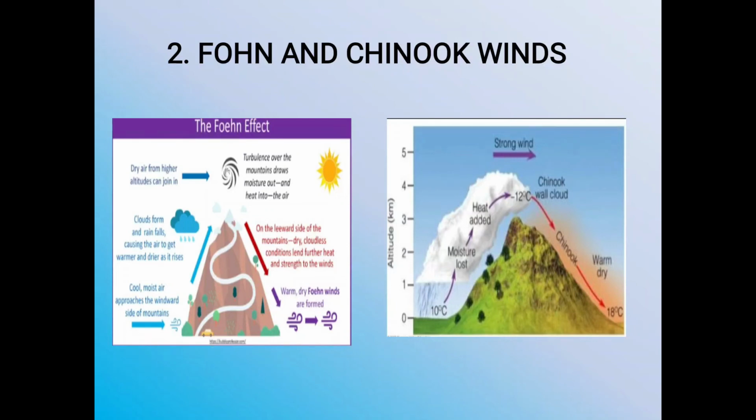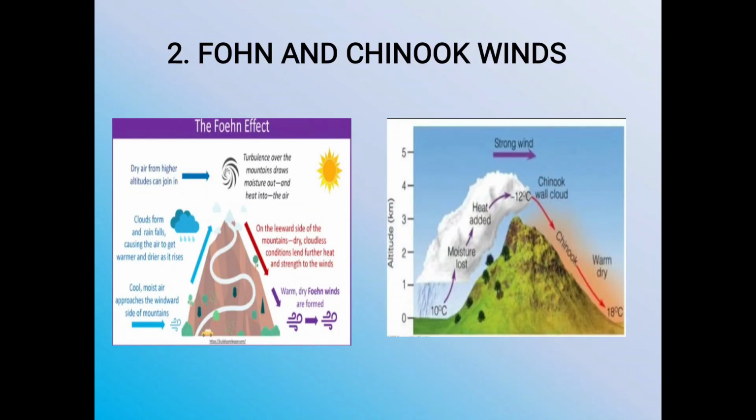The winds that blow from the Pacific Ocean towards the east meet the Rockies and in their upward journey they become cooler. They drop their moisture in the form of rainfall along the windward slopes and the mountain tops.